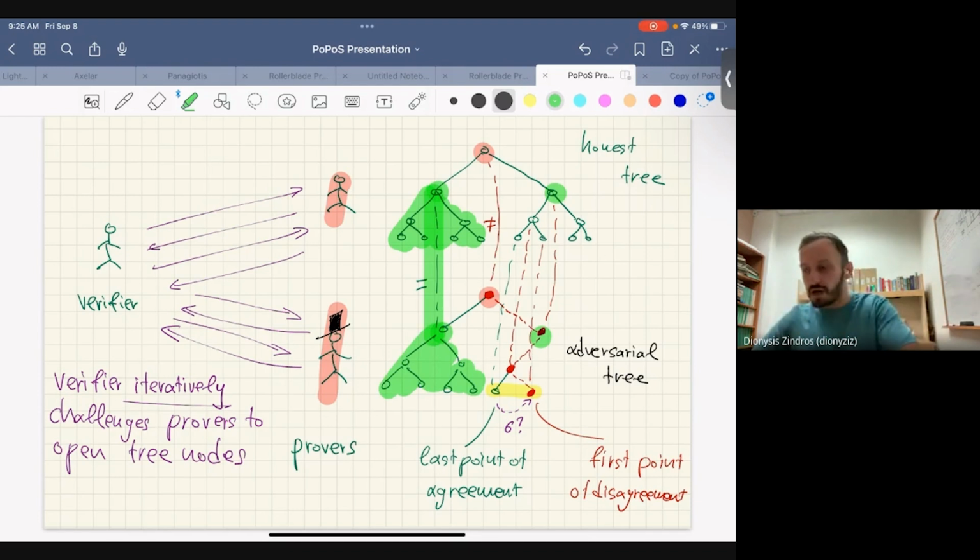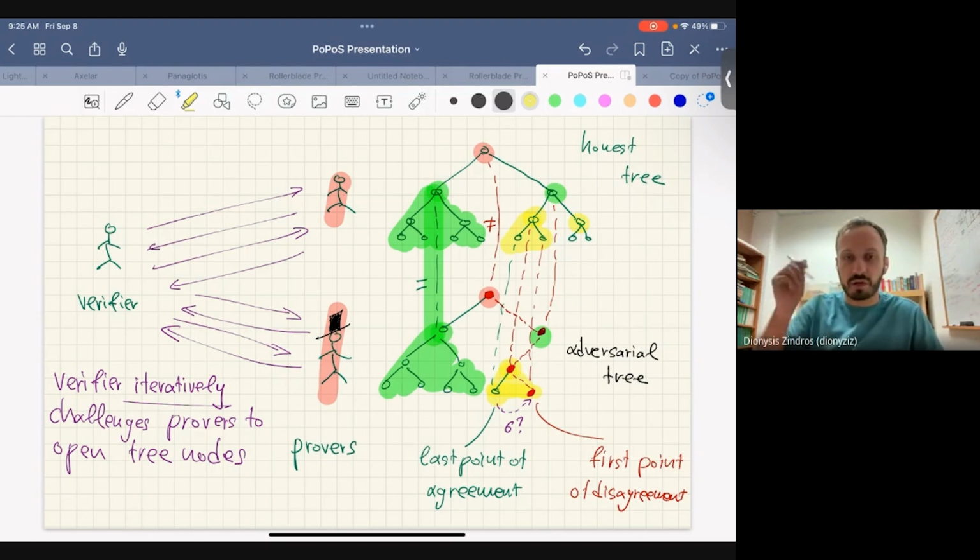Now on the other side, if there's a difference, I can recurse and say, okay, look, these two nodes are different. I need to find out why. Can you send me the children of them? And then if those are different, now I can go to the first part. So I can continue on this, and I can ignore the right-hand side. If it's the same or if it's different, I don't care. I just want to find the first point of disagreement. So the number of steps in this process is just logarithmic.